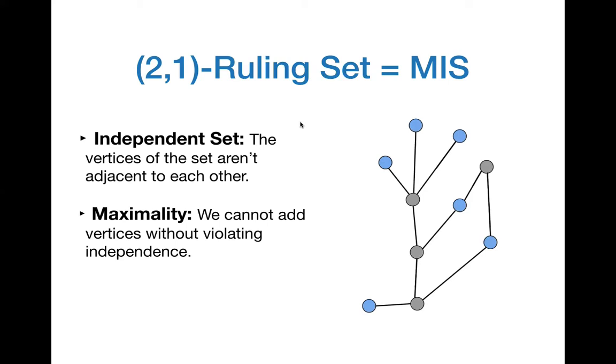On the other hand, since every vertex which is not in the ruling set is at a distance at most 1 from some vertex in the ruling set, this implies the maximality criterion, because we cannot add a vertex to the ruling set without violating the independence criterion. And if you look at the image on the right hand side, then the blue vertices correspond to the maximal independent set, or (2,1) ruling set of the graph.